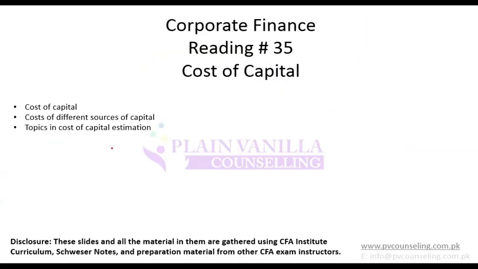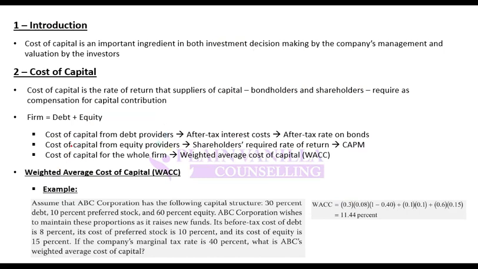Let's go back. This is done. So this is a simple example for WACC, like we already did. Assume that ABC Corporation has 30% debt, 10% preferred stock, and 60% equity, and it wishes to maintain these proportions.